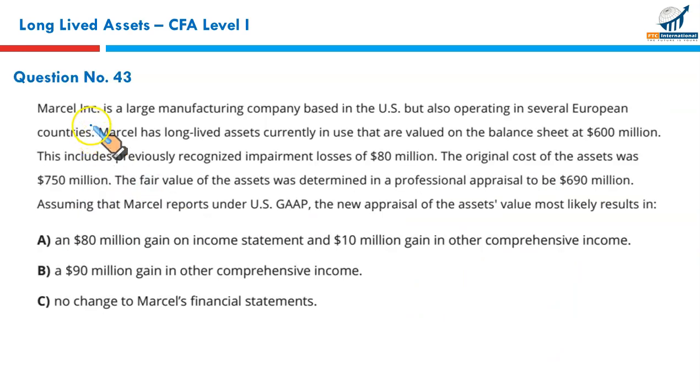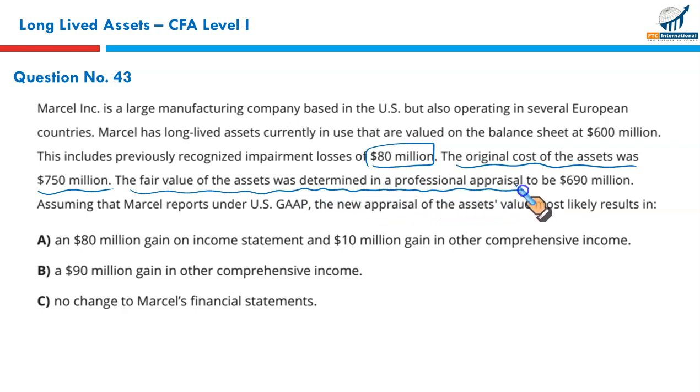Next, Mercell Incorporated is a large manufacturing company based in the US but also operating in several European countries. Mercell has long-lived assets currently in use that are valued on the balance sheet at $600 million. This includes previously recognized impairment loss of $80 million. The original cost of the asset was $750 million. The fair value of the asset was determined in a professional appraisal to be $690 million. Assuming that Mercell reports under the US GAAP, the new appraisal of the asset value most likely results in what?